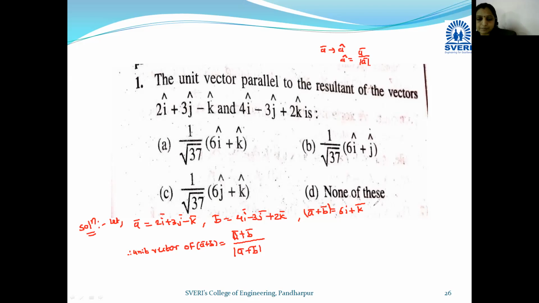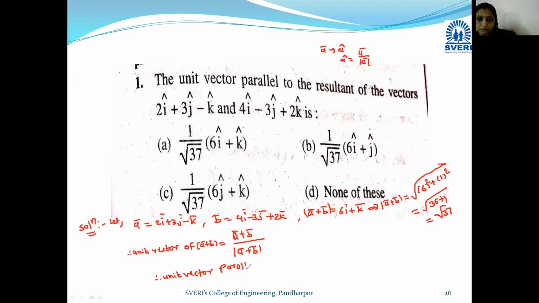Okay, mod means magnitude, so how could we take the magnitude of a bar plus b bar? It is nothing but the square root of the sum of squares of the coefficients of the unit vectors. Okay, so which are the unit vectors? i, j, k are the unit vectors; we square their coefficients and add them. So here we got 6 square plus 1 square, that is 36 plus 1, that means root of 37. Okay, so here therefore unit vector